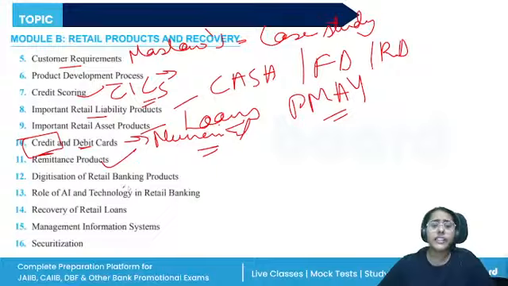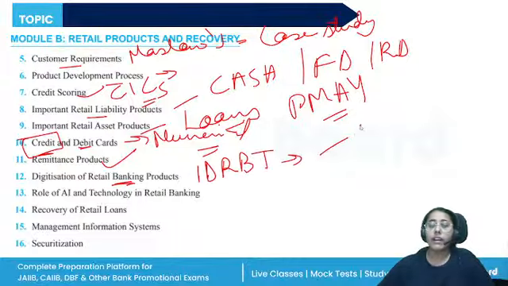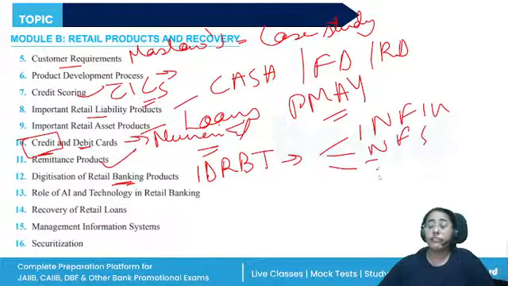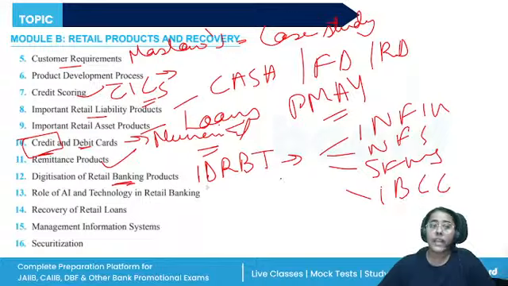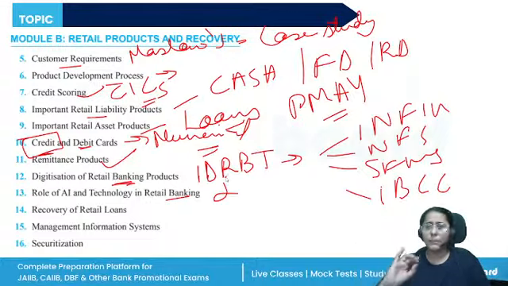We also have the digitization of retail banking products, so we'll be studying about IDRBT, under it, INFINET, then NFS, we have SFMS and IBCC. All right. Role of technology, AI, this is not that important. It is a completely theoretical chapter. You can just go through it.